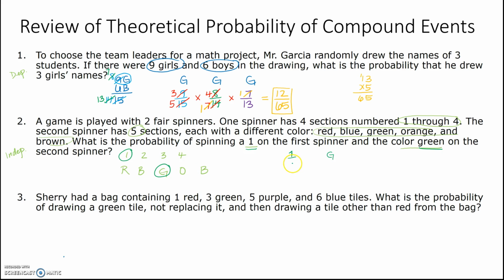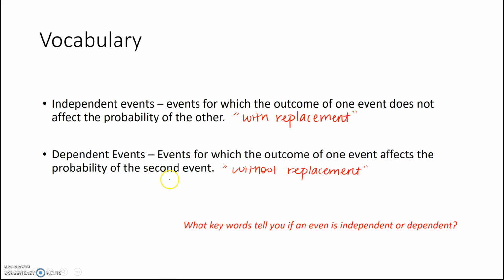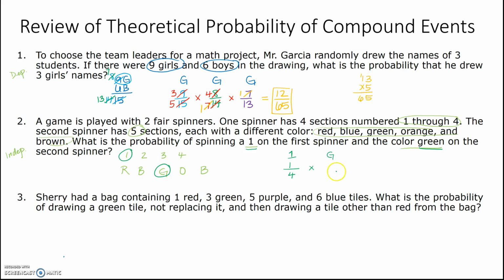So 1, there's 1 out of 4 times green, 1 out of 5. 1 times 1 is 1, 4 times 5 is 20. Okay, so that's much easier, right? Because you're not having to change your total. Let's look at the next one.